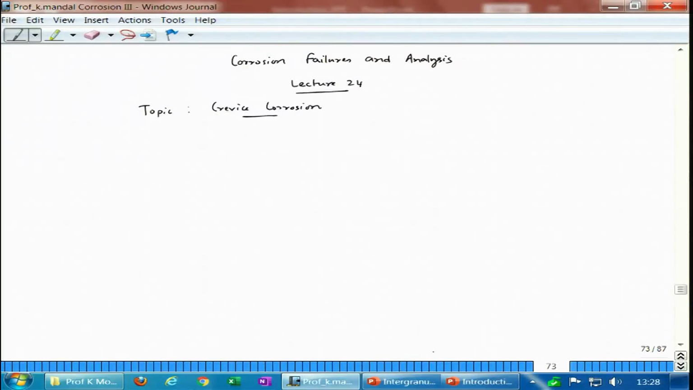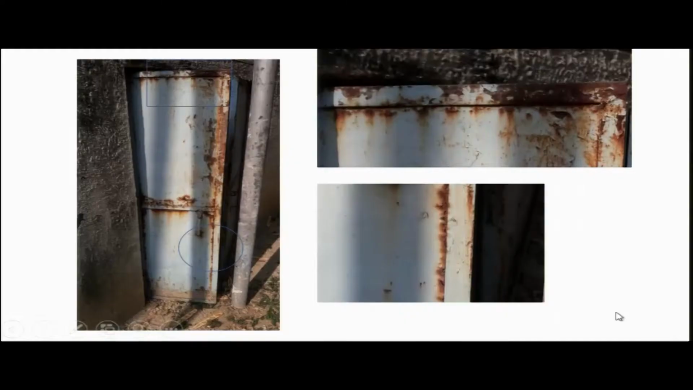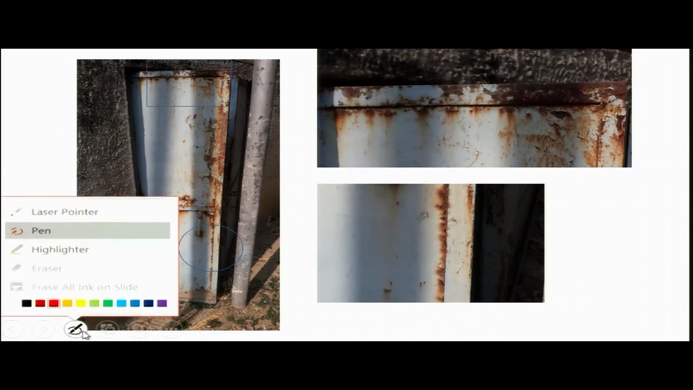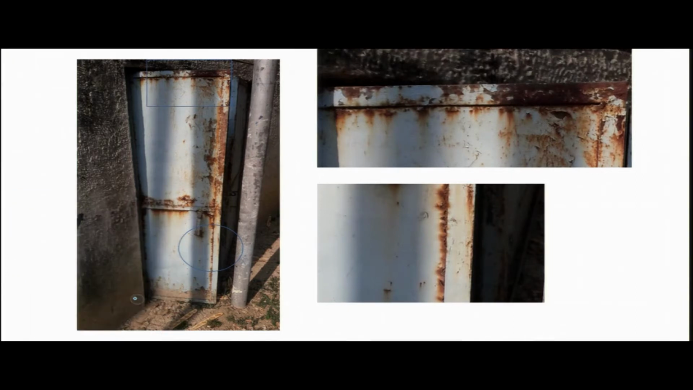So, for example, let me show you some pictures. If you go to the introduction slide, you could find this kind of pictures. Here is one picture. This is a small room at IIT Kanpur, which is covered by an iron door. This is a mild steel door. Now, the interesting part is this section, and this portion is zoomed here.